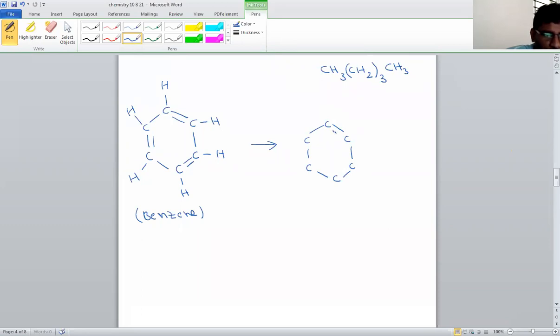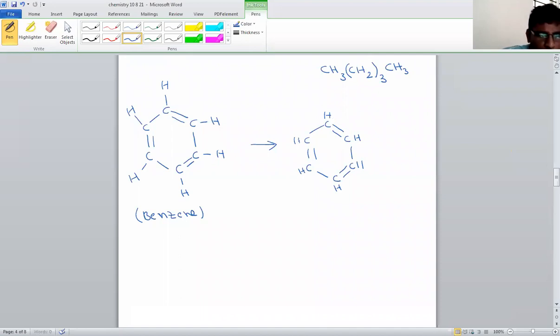Here one double bond is there. Here one double bond is there. So without representing the bond, here I am writing H. Here I am writing H. Here I am writing H. H. H. H. So here the hydrogen bond I am not representing.